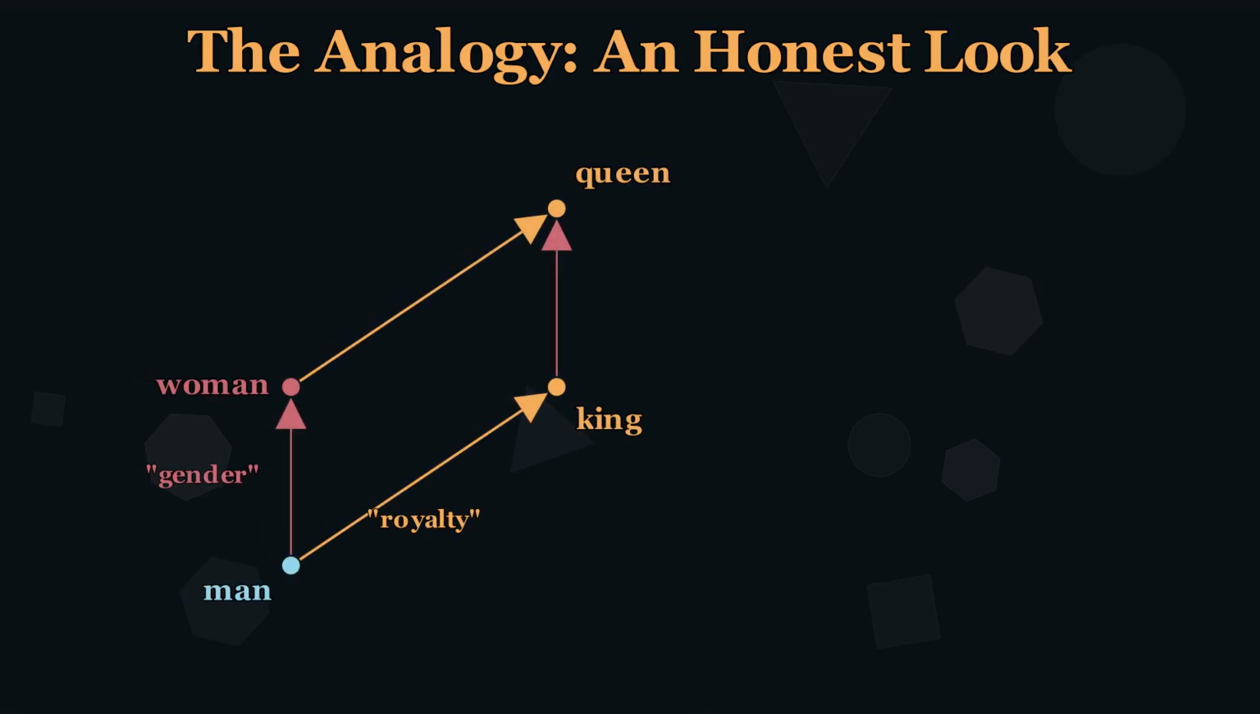Here is what the king-queen analogy actually looks like geometrically. The direction from man to king is the royalty direction. The direction from man to woman is the gender direction. To find the answer, the model computes cosine similarity, the angle between two vectors, normalized to a range from -1 to 1. It searches the entire vocabulary for the word whose vector is closest to king minus man plus woman.